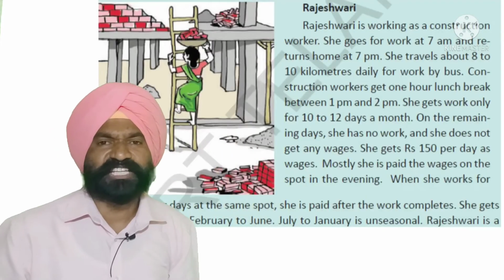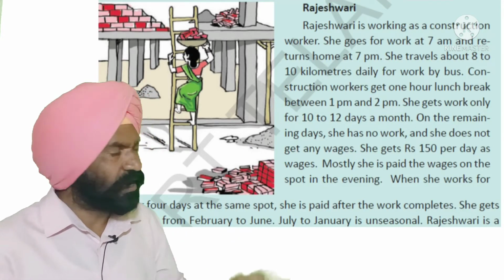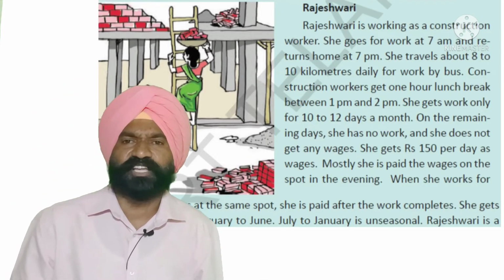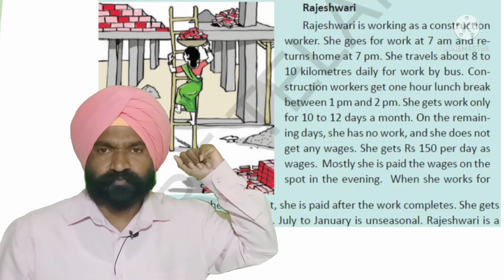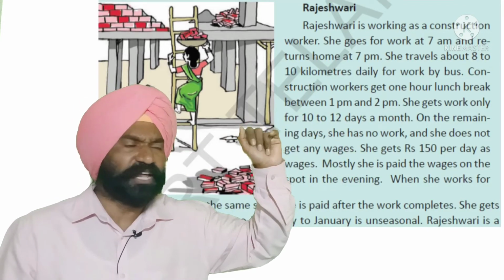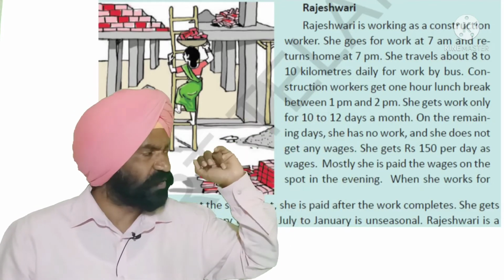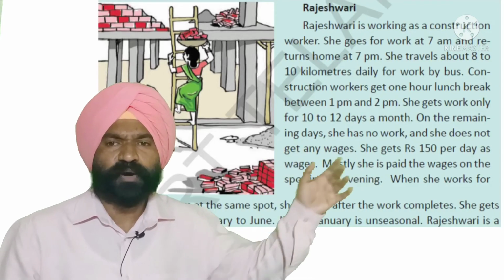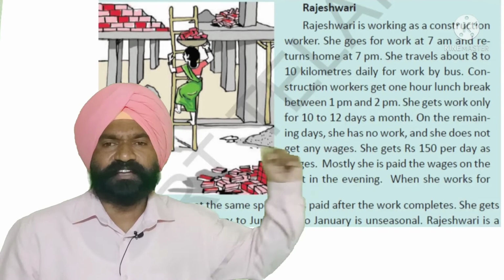Another example is Rajeshwari. Rajeshwari is working as a construction worker. She goes to work at 7 a.m. and returns home by 7 p.m. She travels about 8 to 10 kilometers daily for her work, by bus. Construction workers get a 1 hour lunch break from 1 to 2 p.m. She gets work only for 10 to 12 days in a month. On the remaining days, she has no work and she does not go to work as she is not going to get any kind of wages.